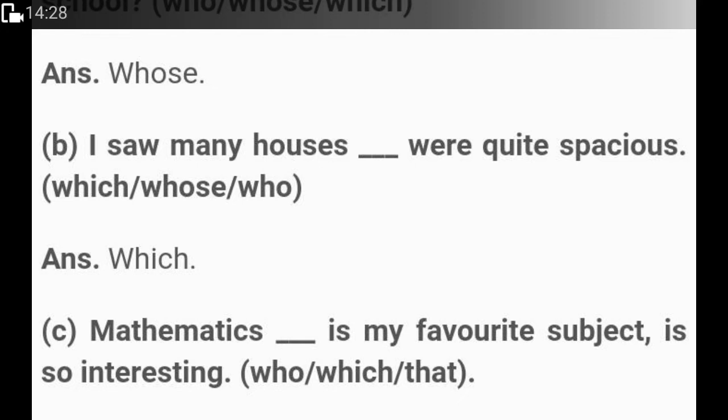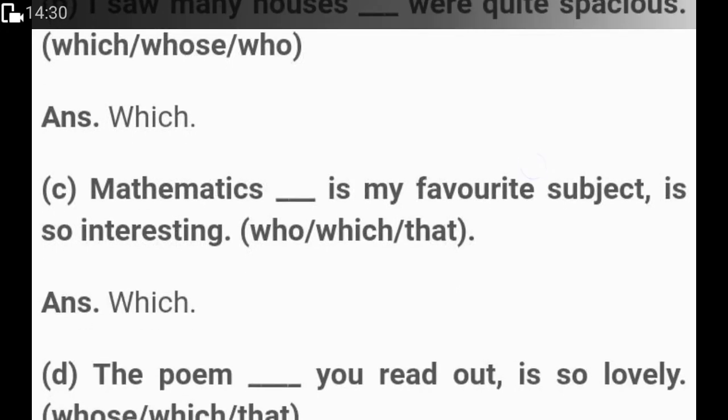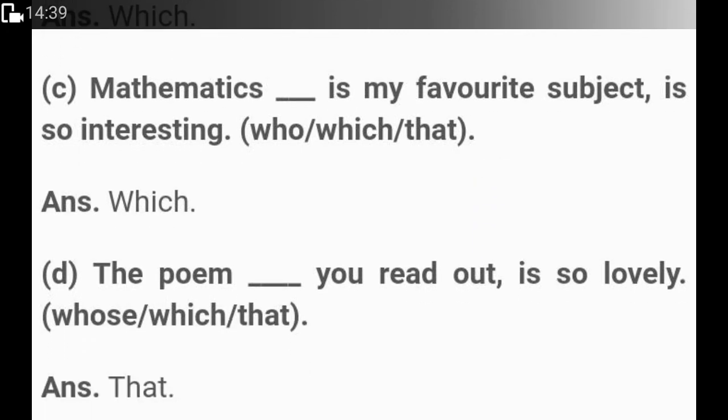Mathematics, dash, is my favorite subject, is so interesting. Mathematics, which is my favorite subject, is interesting, because we are given an option over here. The poem, dash, you read out is so lovely. The poem that you read out is so lovely.